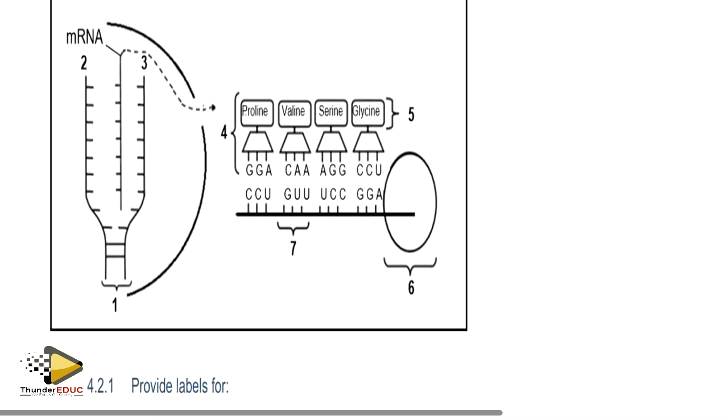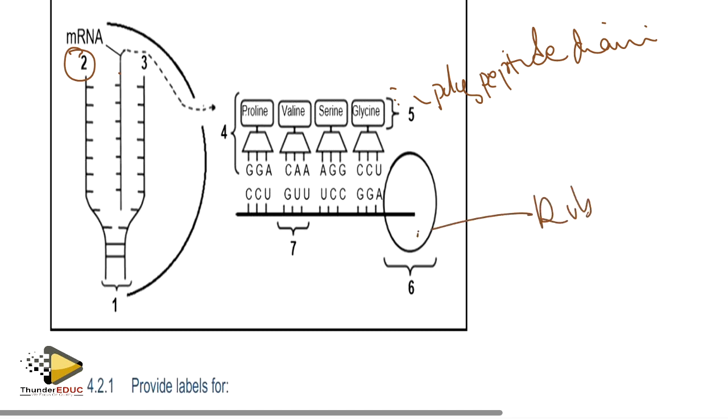They're saying to label: this is a template, this is messenger, this is a polypeptide chain, and this big circle is a ribosome. This is a codon, because a codon is 3 bases on the messenger. It depends on what they are looking for. This one is DNA.